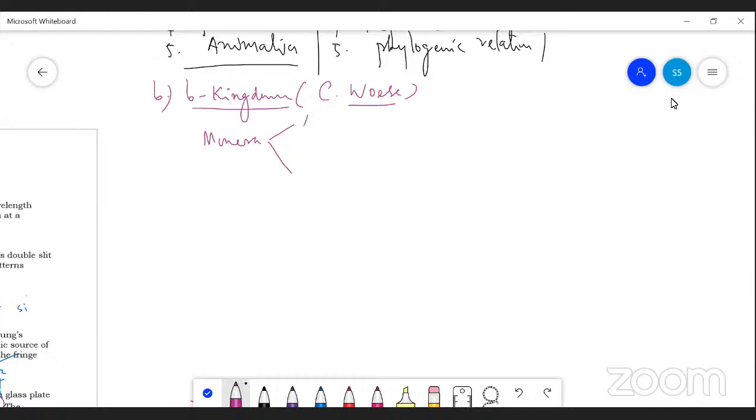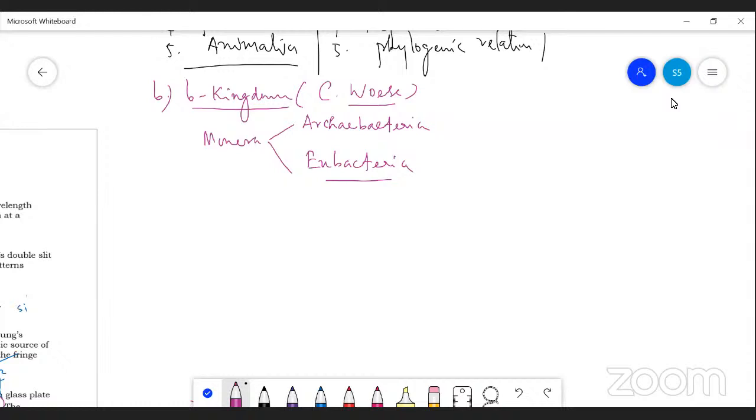One is Archaebacteria, and another one is Eubacteria. So he divided the Monera into two groups.